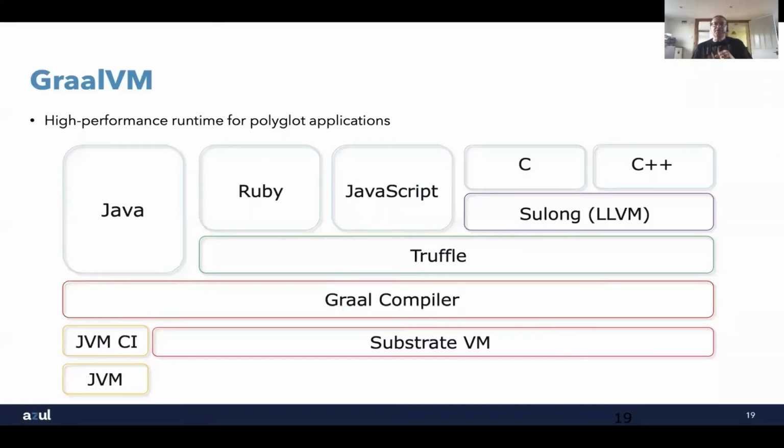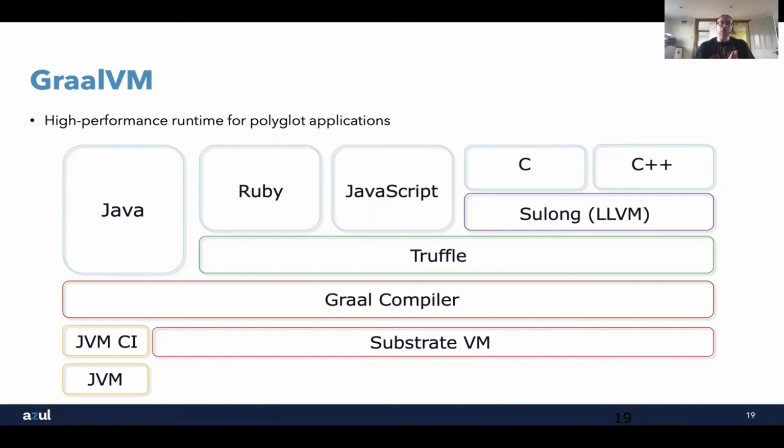So GraalVM's been around for quite a long time. It actually started as a research project at Sun Microsystems, and it wasn't really the GraalVM. It's actually a really bad name for this. It's a number of different projects that were started. The Substrate VM, which is what the VM really is called, is Substrate, the Graal compiler, and then the Truffle framework. So these are the kind of three core things that make up Graal.